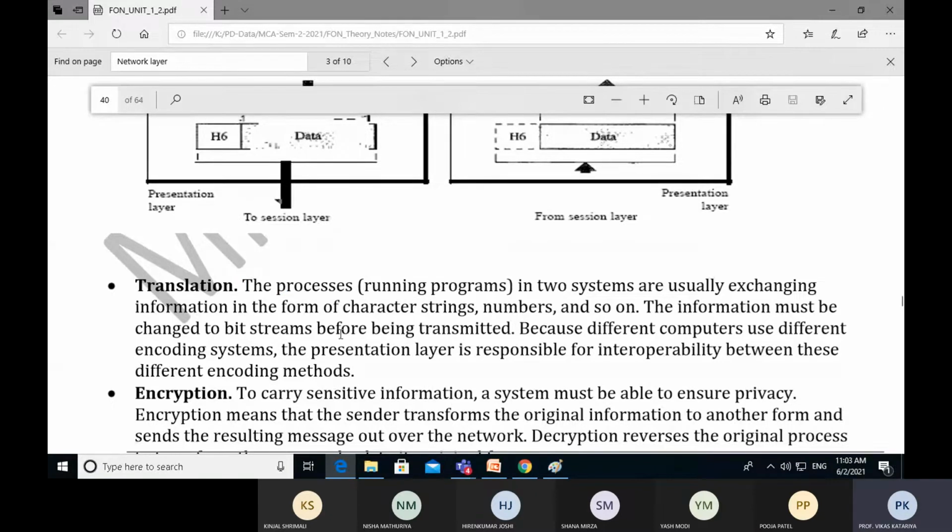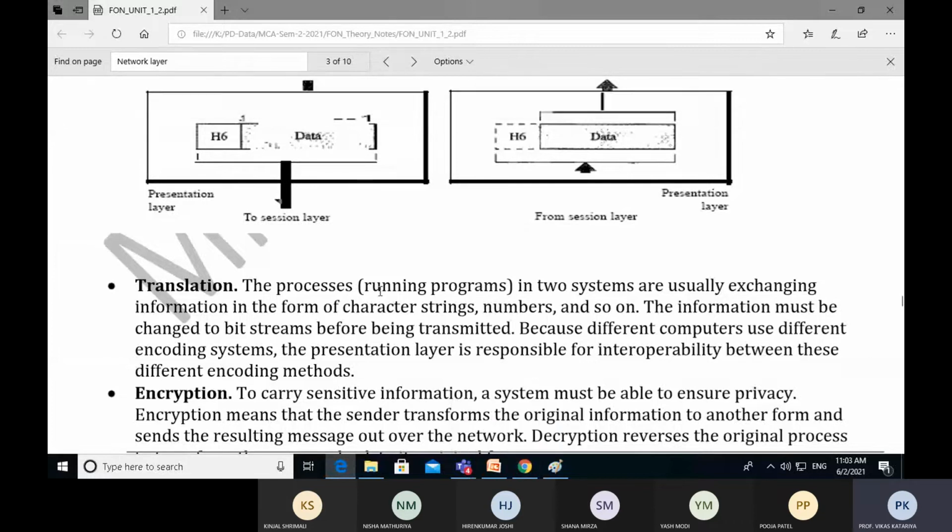Like you are searching for anything in the browser and making a request to the server that I want this kind of answer. The answer is stored somewhere else or on some other server, and the format of the answer is not compatible with what we see on our monitor. We understand only alphanumerical characters or numbers, but it might be possible that another language format is also available on the server.